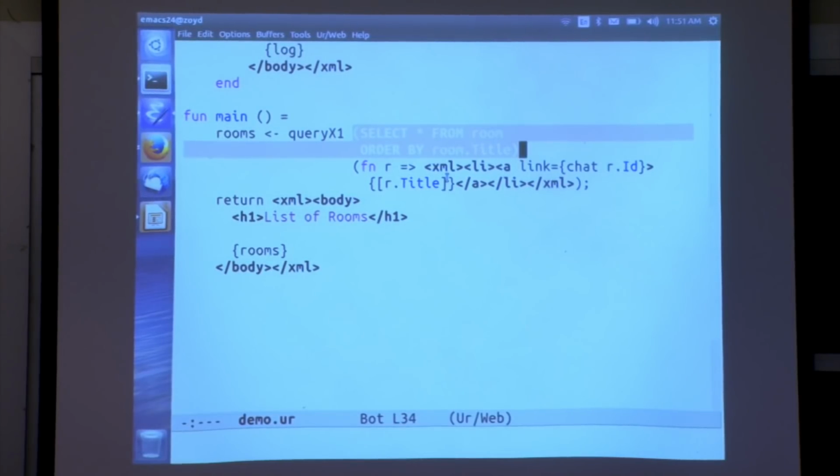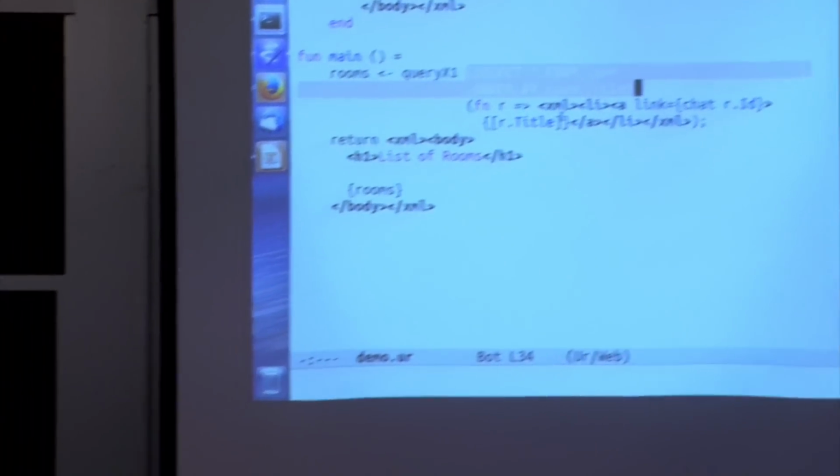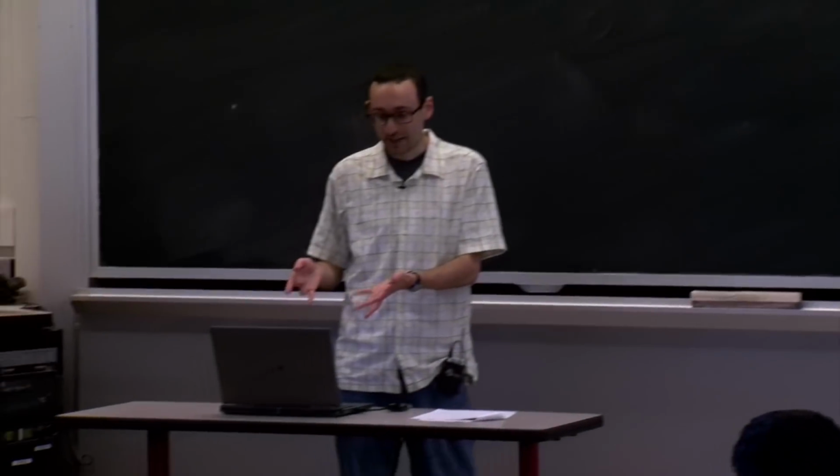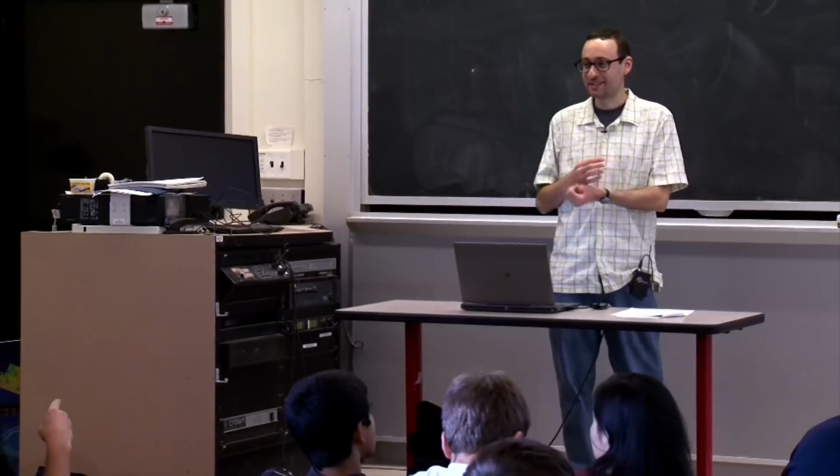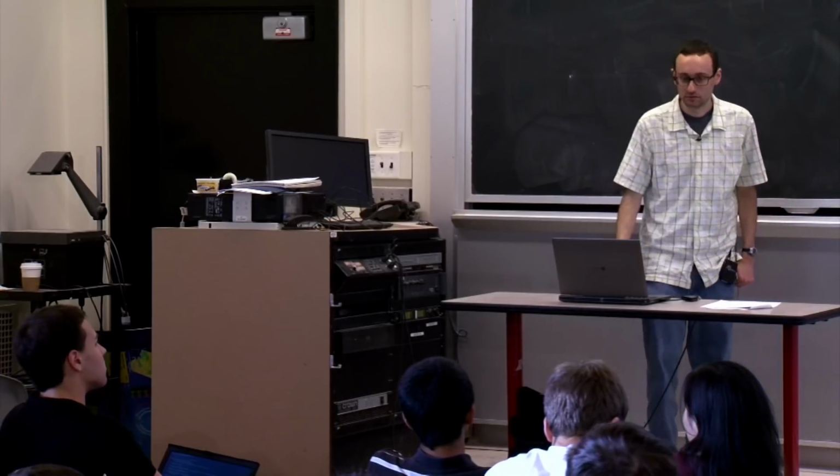Yeah? So if that contained malicious HTML or something, would that be filtered out? It would be. So in the usual way of talking about these things, escaping happens in the way you'd want it to. In UrWeb, you can just think of this as we're building a tree. This is a node that stands for some text. Obviously, text can't do anything. So if that title was user controlled, and someone made a chat room with the title alert something, that would not be JavaScript. It wouldn't automatically be interpreted as JavaScript or HTML or anything else. It would just be text on the screen.